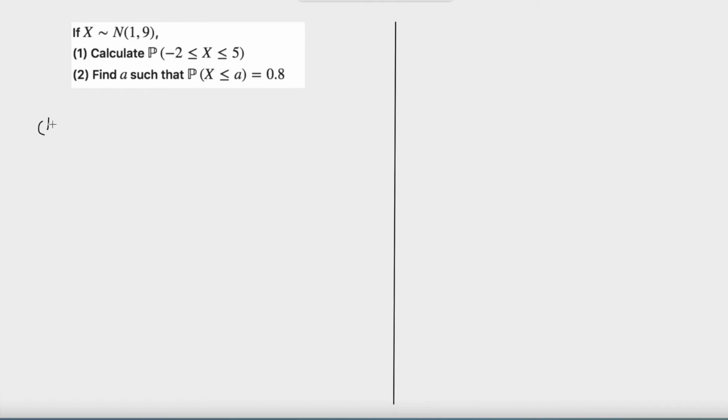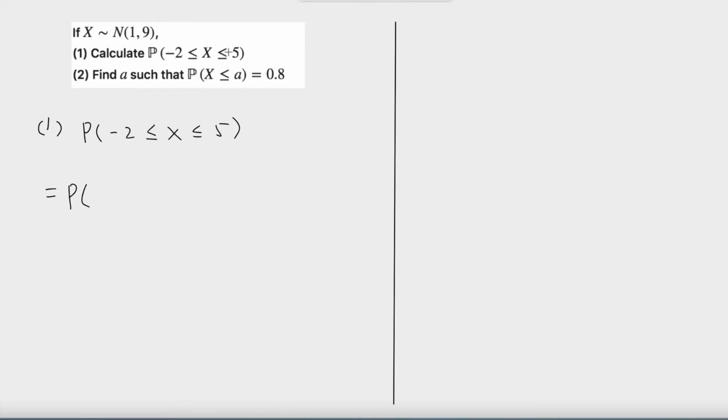The first one: the probability x is between negative 2 and 5. Recall that we can convert x to a standard normal by subtracting the mean and dividing by the standard deviation.